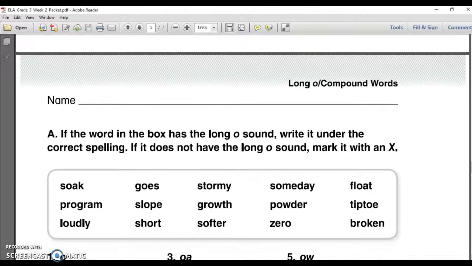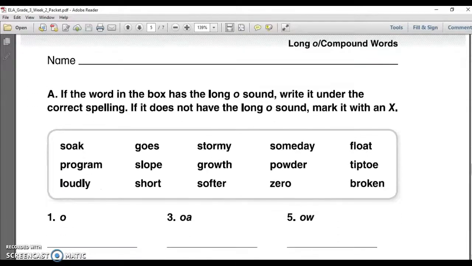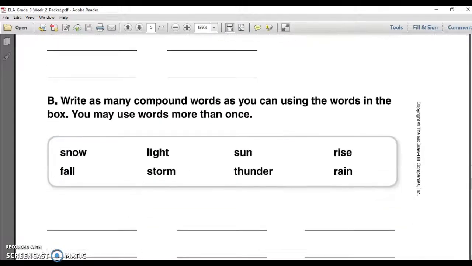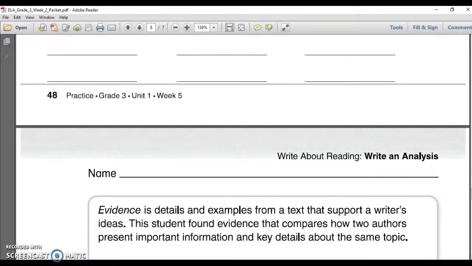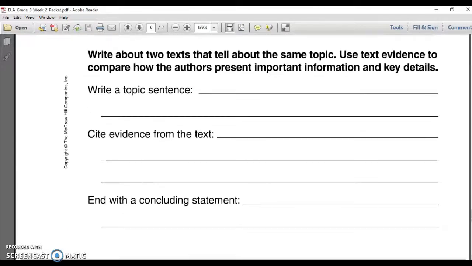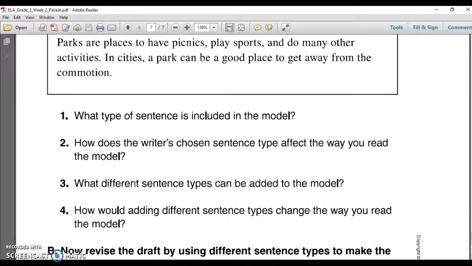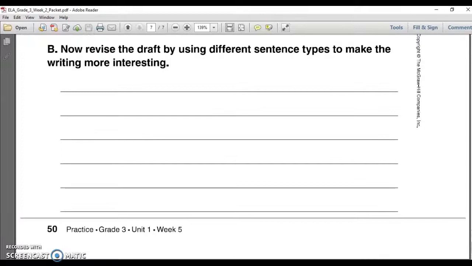Then you're going to move on to long O compound words this week for phonics. There's words and you're going to have to sort them. And then you're going to do a writing piece on the bottom and talk about the writing and ending with a concluding sentence. And then you will be writing and revising.